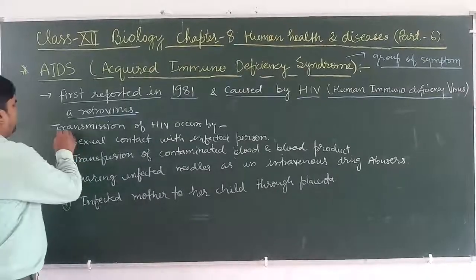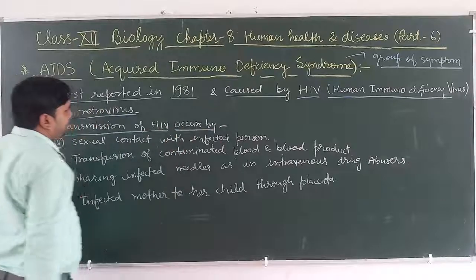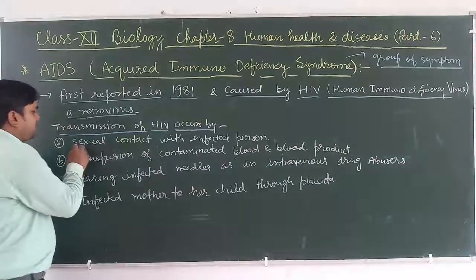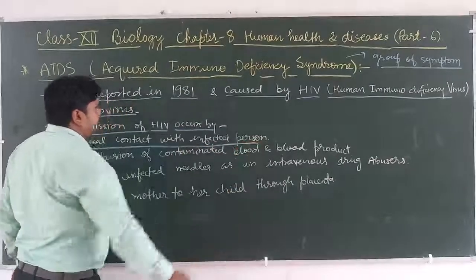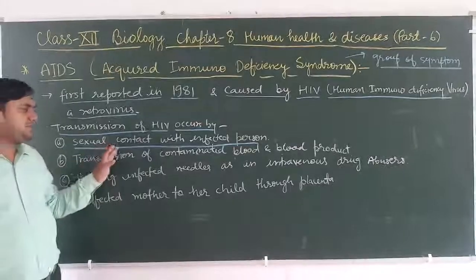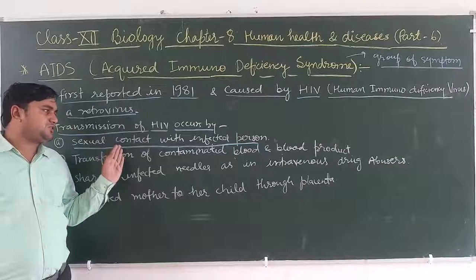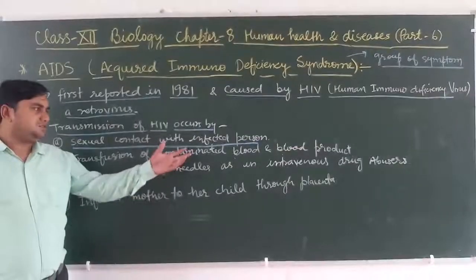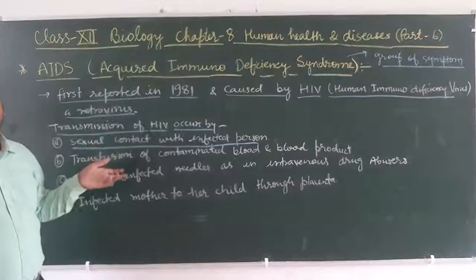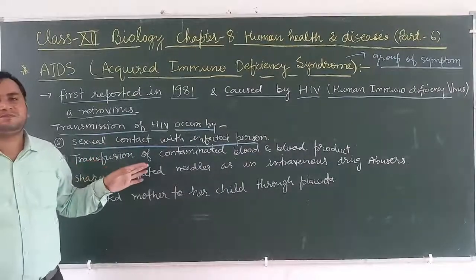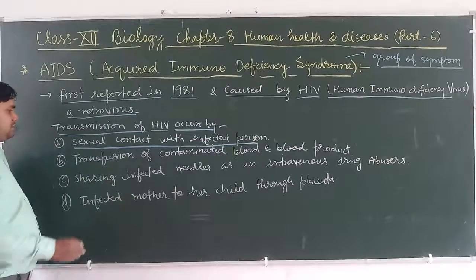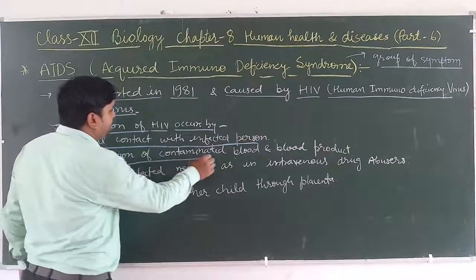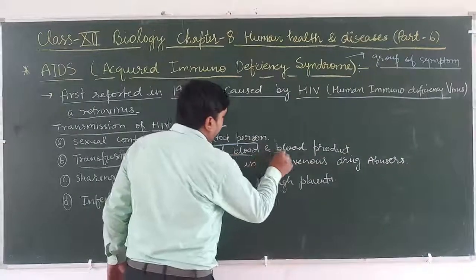Here transmission of HIV occurs by the following four major ways, you know very well. First one is sexual contact with an infected person. This HIV can be transmitted from person to person sexually. When a person is infected with HIV, it is transmitted into the body of another person by sexual interaction. So we avoid this type of activity. Next one is the transfusion of contaminated blood and blood products.